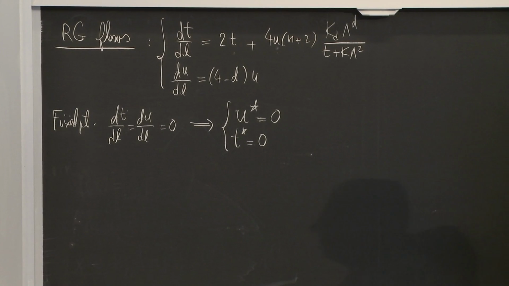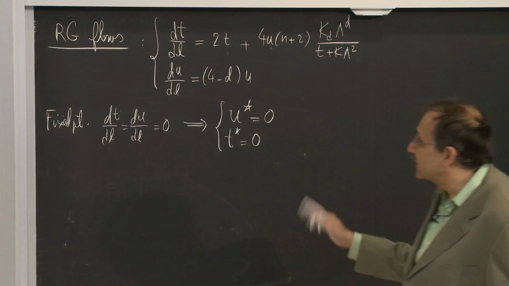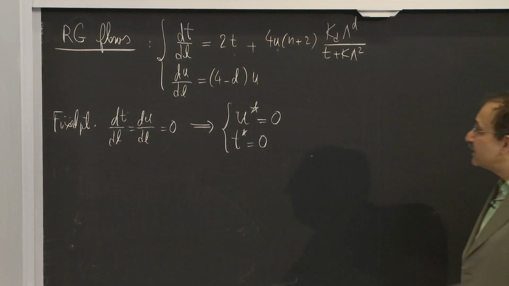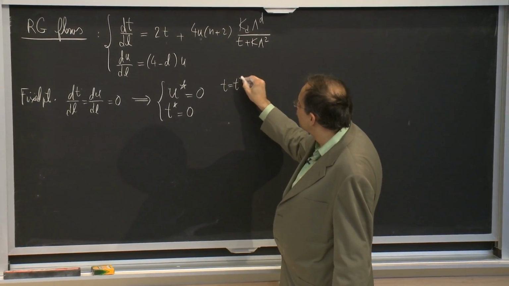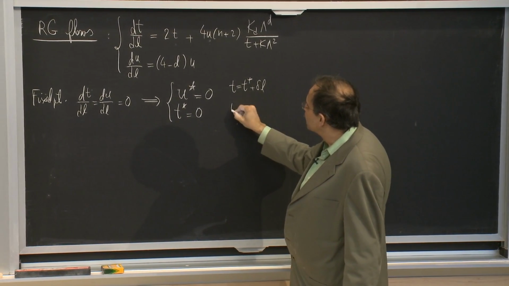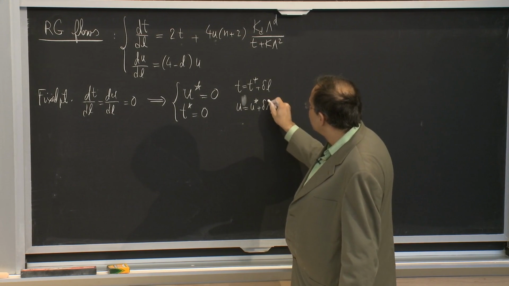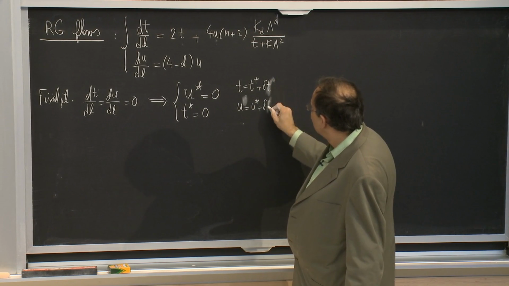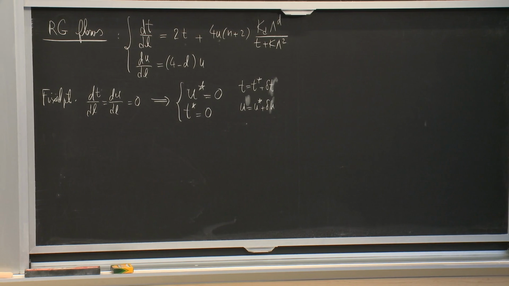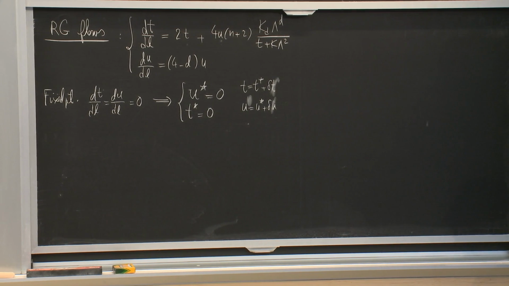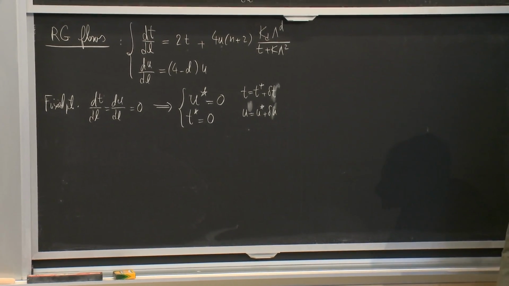And then looking for relevance and irrelevance of going away from the fixed point can be captured by linearizing. That is, I write my t to be t star plus delta t. Of course, my t star and u star are both 0, but in general, if they were not 0, I would linearize my, in general, nonlinear RG recursions by going slightly away from the fixed point.